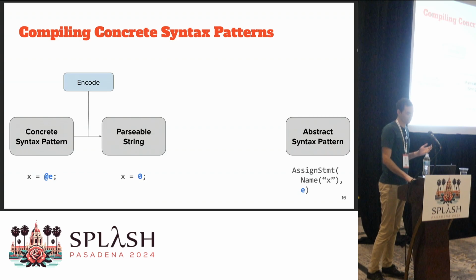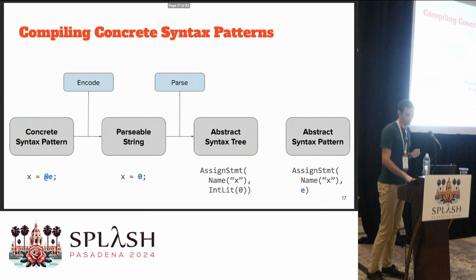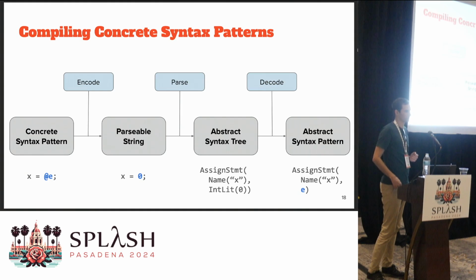Now that we have a parsable string, we can invoke the black box parser, and that gives us an abstract syntax tree. As a very last step, we can decode this syntax tree back into an actual pattern by reversing the parts that we have encoded. So we're going to zoom in on this process in a little more detail.